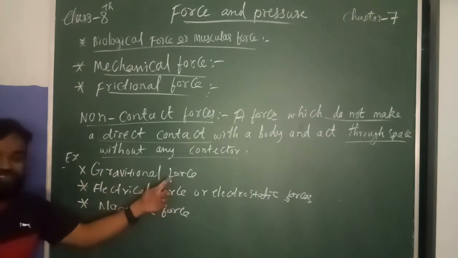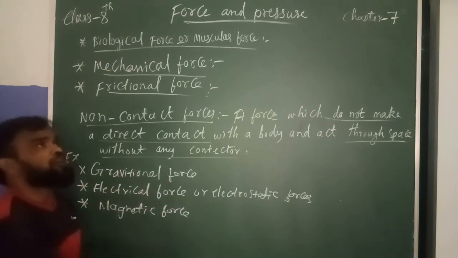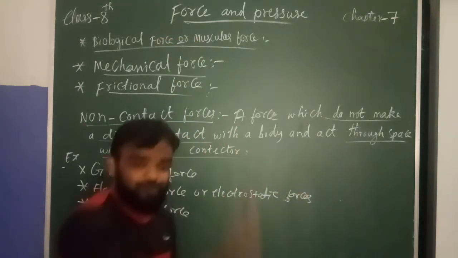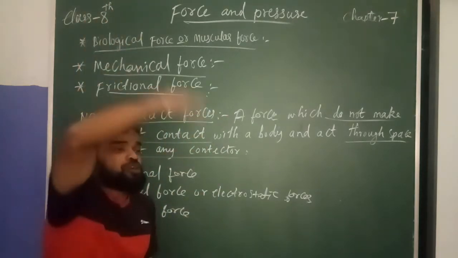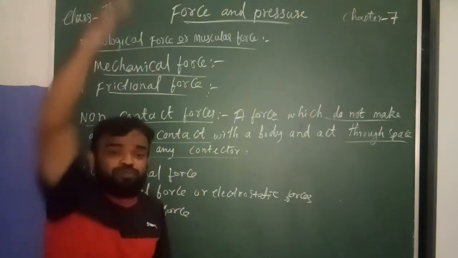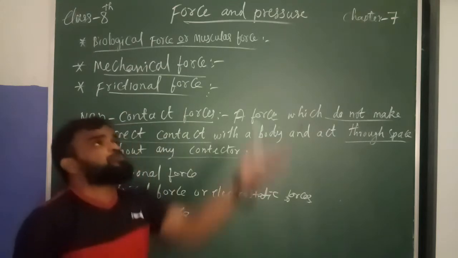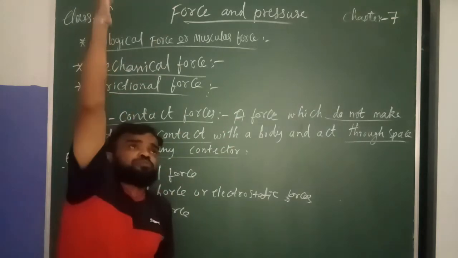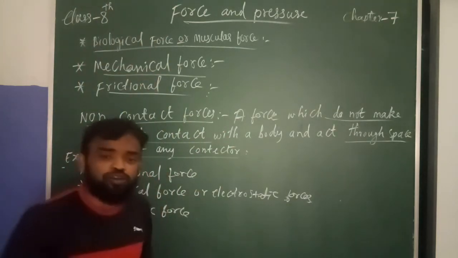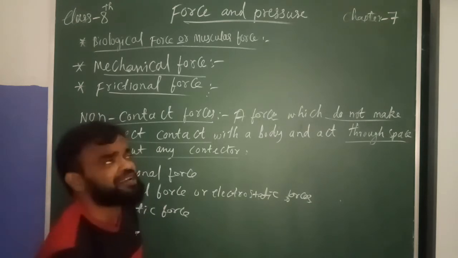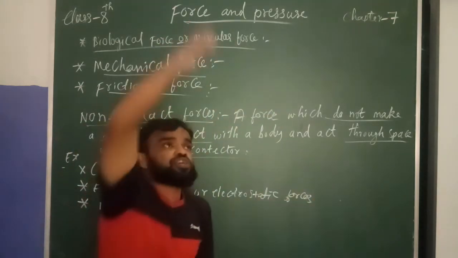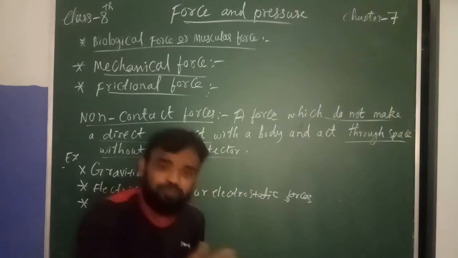First one is gravitational force. If I throw up the chalk piece, who will bring it down? Who will apply the force from the top to push it down onto the ground again? No, there is only one object here. There is no second object to touch the chalk piece. It comes down.